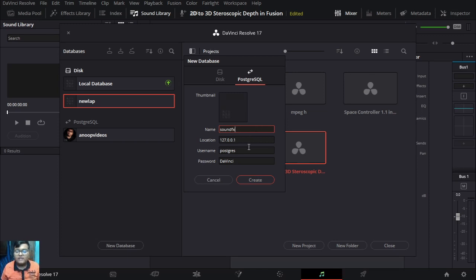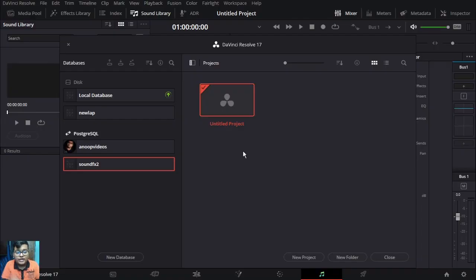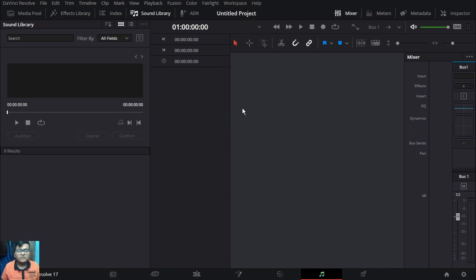Okay, and if you are on your system by default, then leave the location as it is. Don't change it anywhere. But if it's on a server, then make sure you have it properly set. I will not change anything because this is the local system, and then I'll hit create. The new database has been created. You can create a project here if you are on the server, or else you can go with the normal disk databases also. I'm gonna create over here.